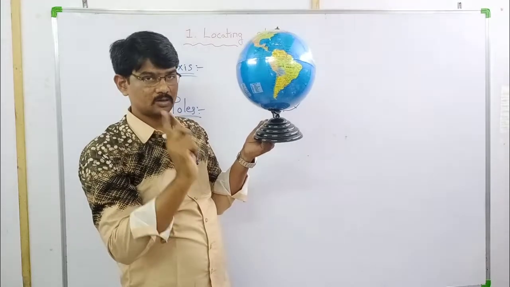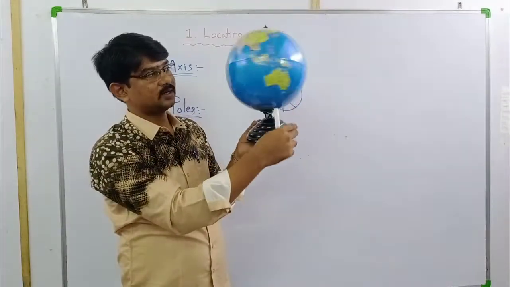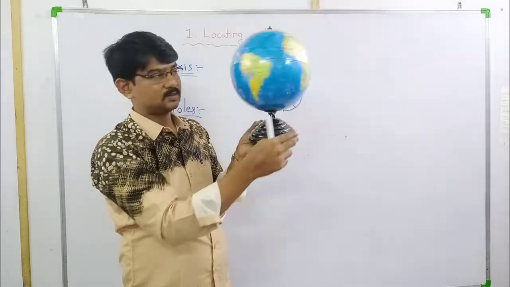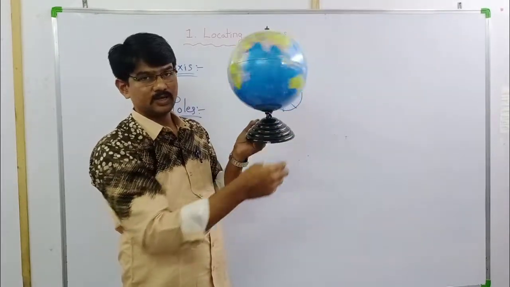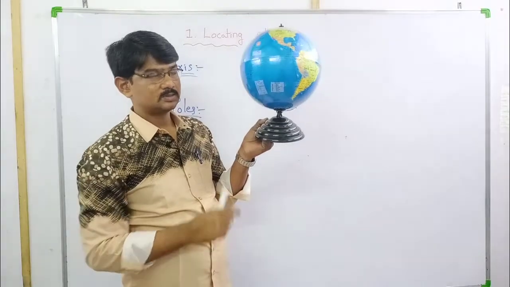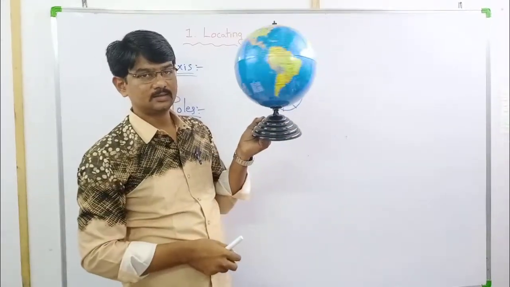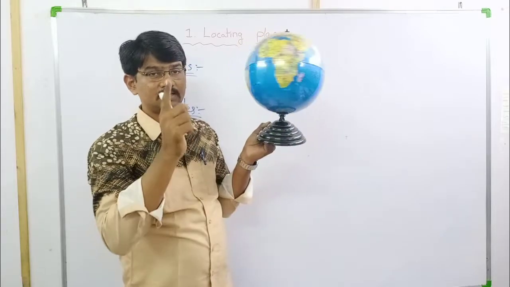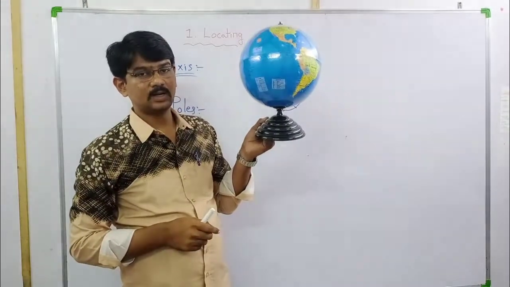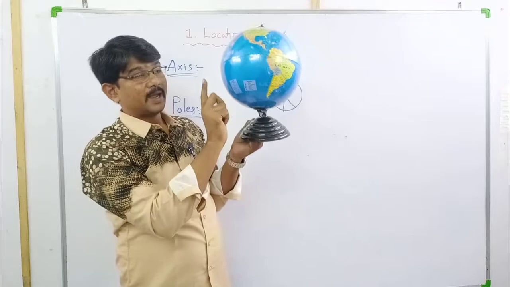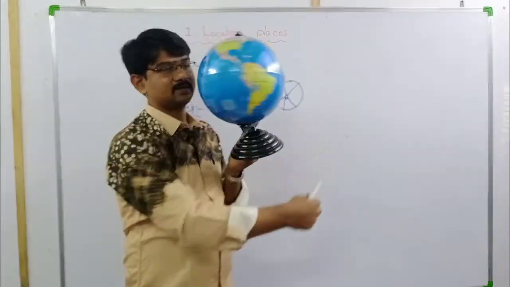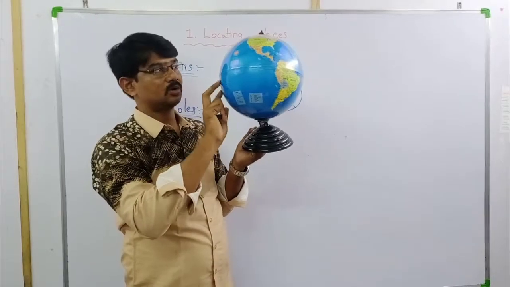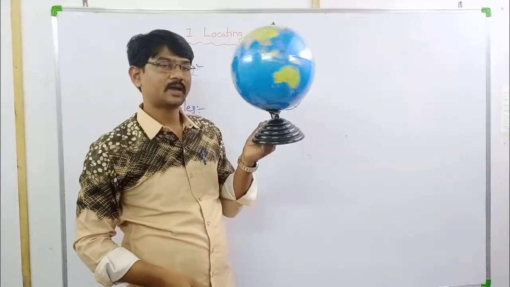So just look at the globe. Is it rotating? Yes. Again see, is it rotating? That is what an axis does. The earth is rotating on its axis.